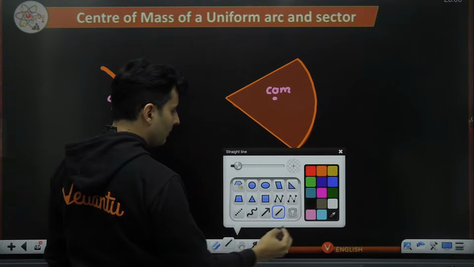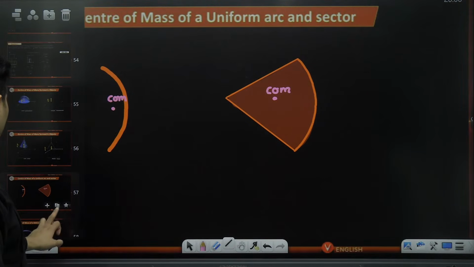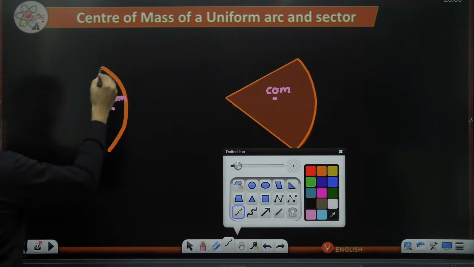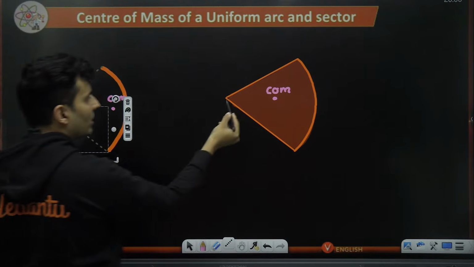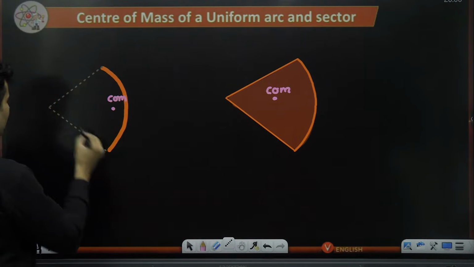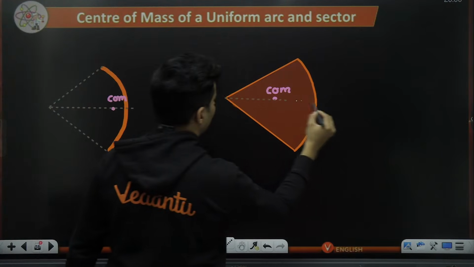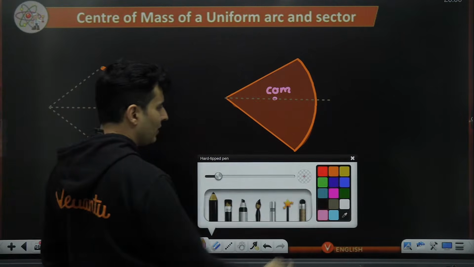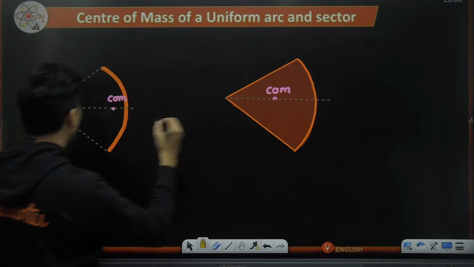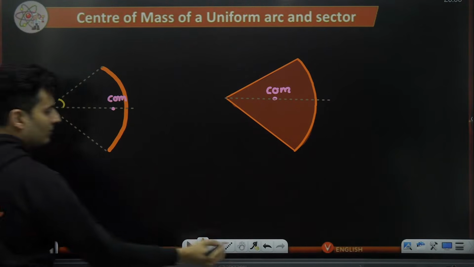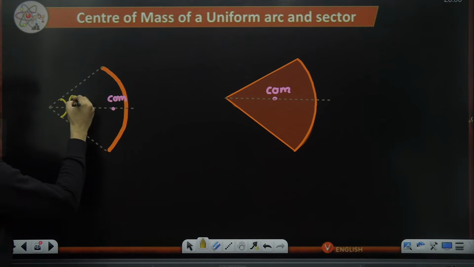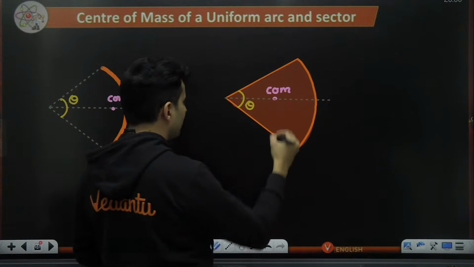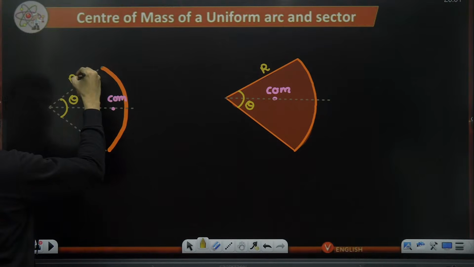Now, what you need to do to locate the center of mass? First thing, join the ends to the center. Here though it is already joined. And divide the diagram into two equal parts. The center of mass must lie on that line of symmetry. This is the line of symmetry. Obviously, the center of mass must lie on that line of symmetry. Let's say this entire angle subtended is theta. And the radius is r. Here also the radius is r.